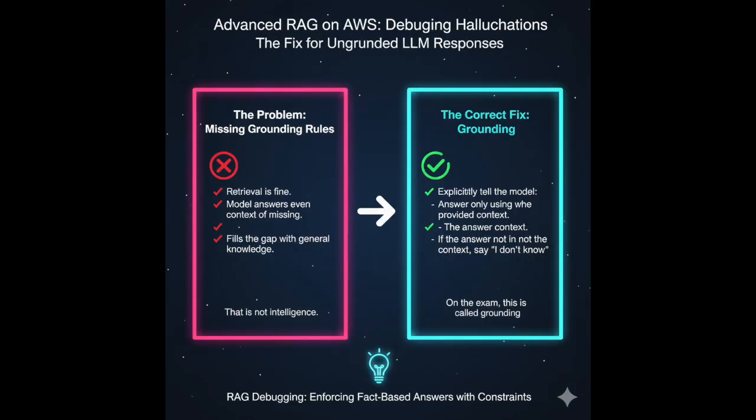Second cause, missing grounding rules. Sometimes retrieval is fine, but the model answers even when context is missing. It fills the gap with general knowledge. That is not intelligence. That is a lack of constraints. The fix is grounding. You explicitly tell the model, answer only using the provided context. If the answer is not in the context, say, I don't know. On the exam, this is called grounding.